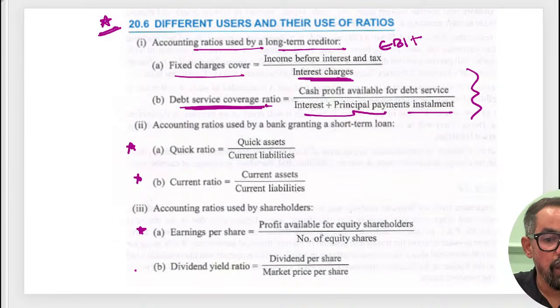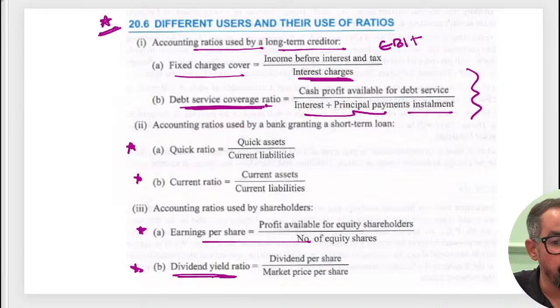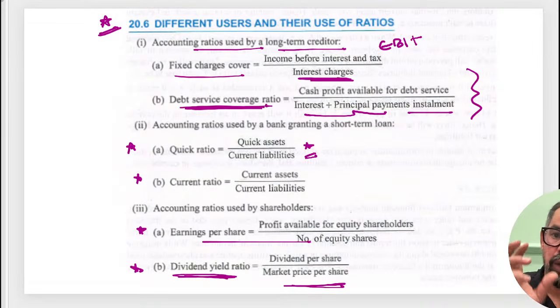Earning per share, dividend per share, okay. Earning per share also we have discussed. Dividend yield ratio, which is dividend per share divided by market price per share. Quick ratio, quick assets, will they give direct value or not? Basically when they ask a question around this, mostly it is 2 marks, okay. Or there can be one case study also.